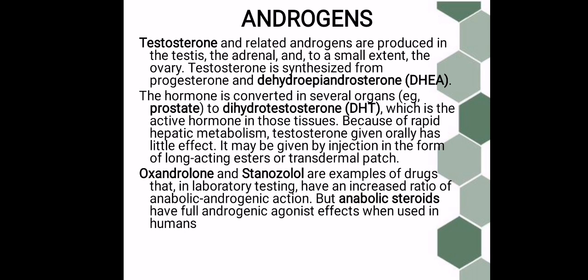So next is androgens. Testosterone and related androgens are produced in the testes, the adrenal, and to a small extent the ovary. Testosterone is synthesized from progesterone and dihydroepiandrosterone. The hormone is converted in several organs, for example the prostate, to dihydrotestosterone, which is the active hormone in those tissues. Because of rapid hepatic metabolism, testosterone given orally has little effect. It may be given by injection in the form of long-acting esters or by transdermal patch.